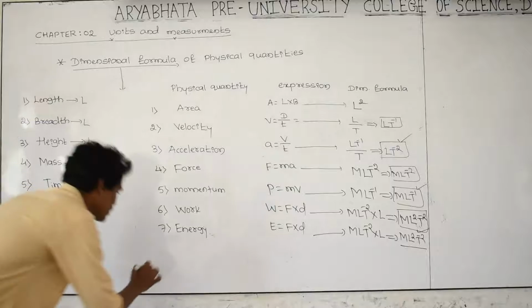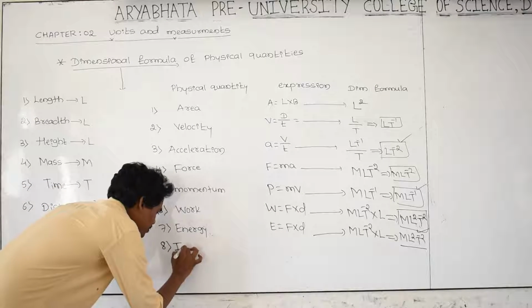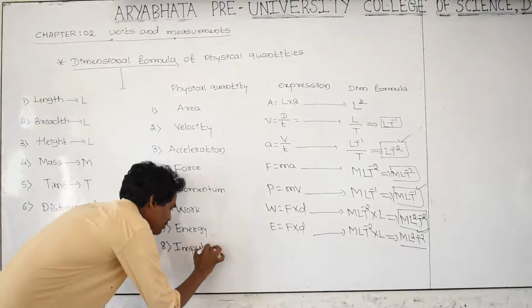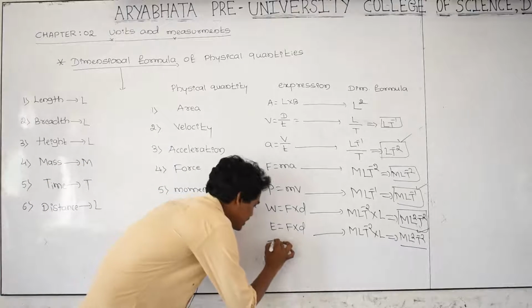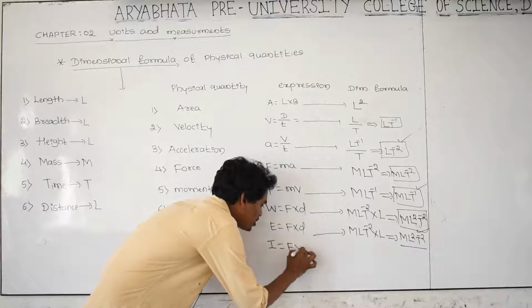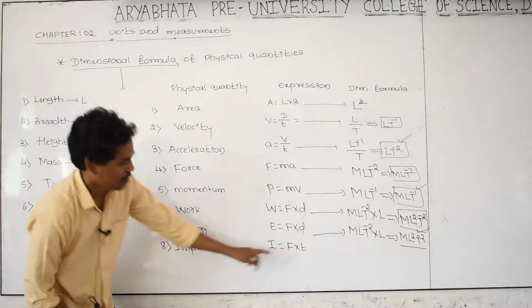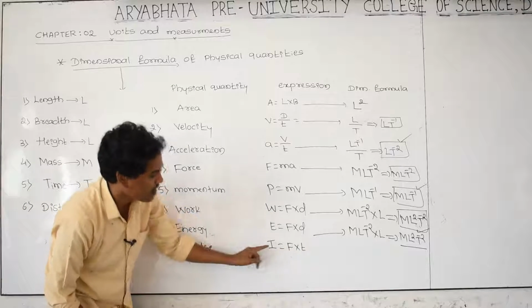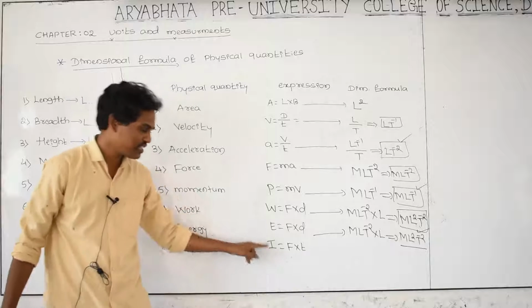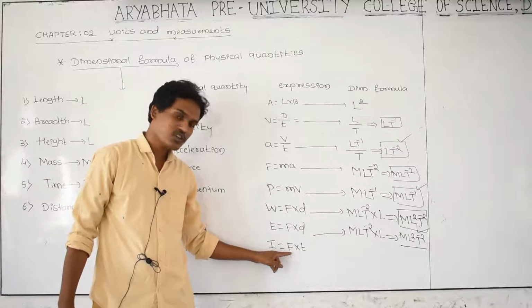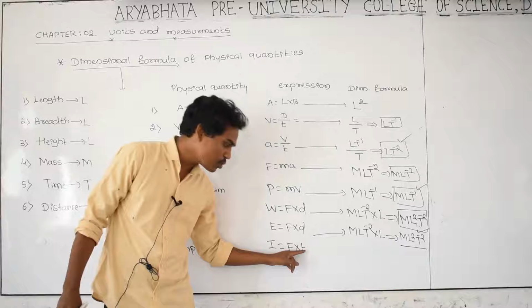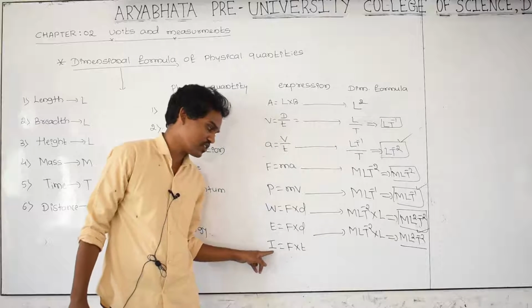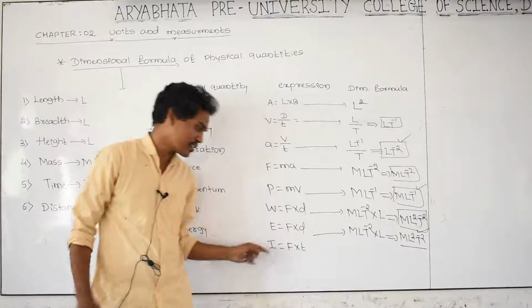And next, impulse. What is the formula for impulse? Impulse, indicated as I, is equal to force into time. Force acting on the body for a short interval of time is called an impulsive force. The product of force and time is called impulse.